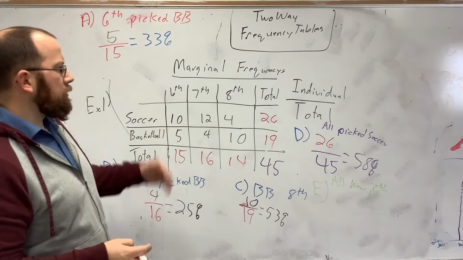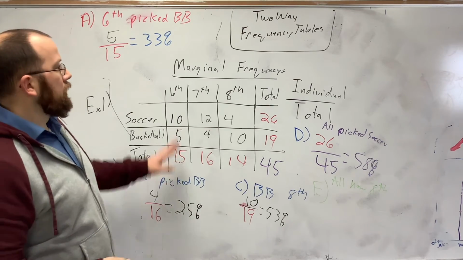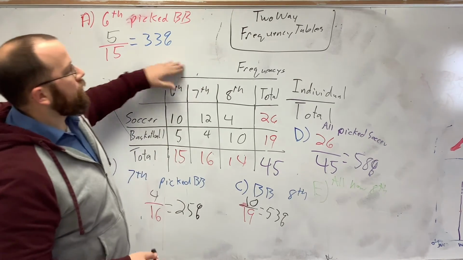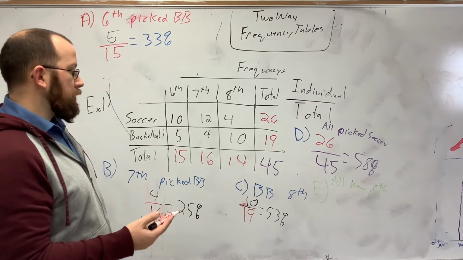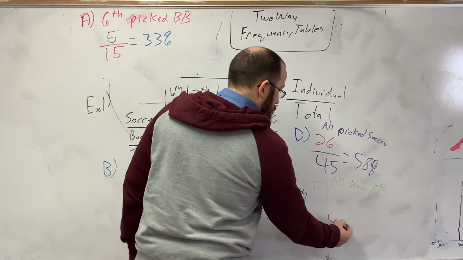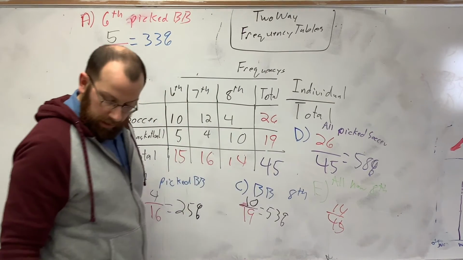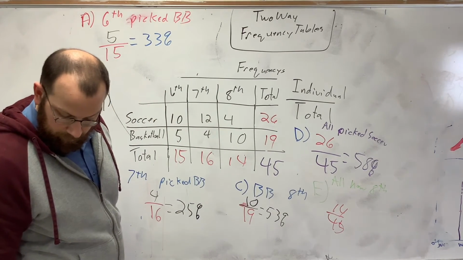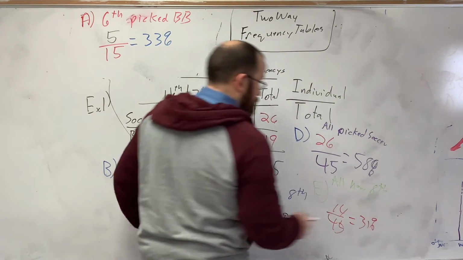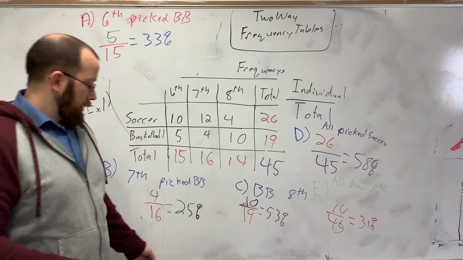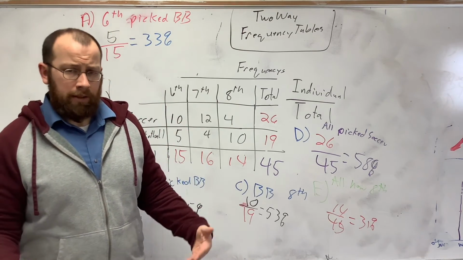Sorry, I got to thinking. These are marginal and relative frequencies, but I'll just erase that now. It's just a frequency table, is all it is. So all the students, which is 45, over your 8th graders, which is 14. So 14 divided by 45 is 31%. And there you go. It's all about how you ask it and how you read it. If you read it incorrectly, you could reverse it.